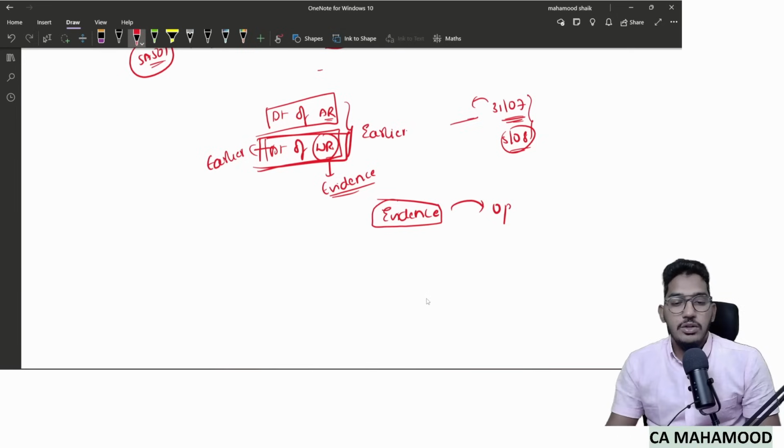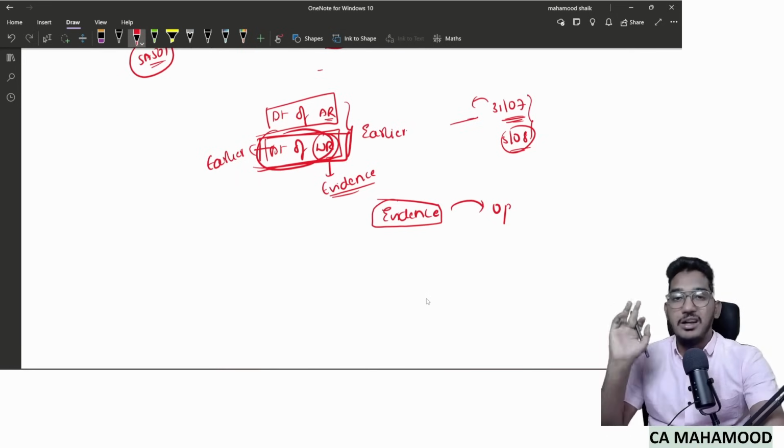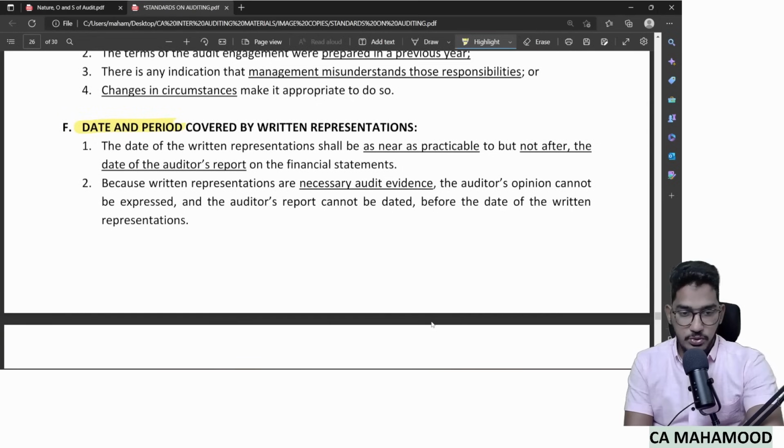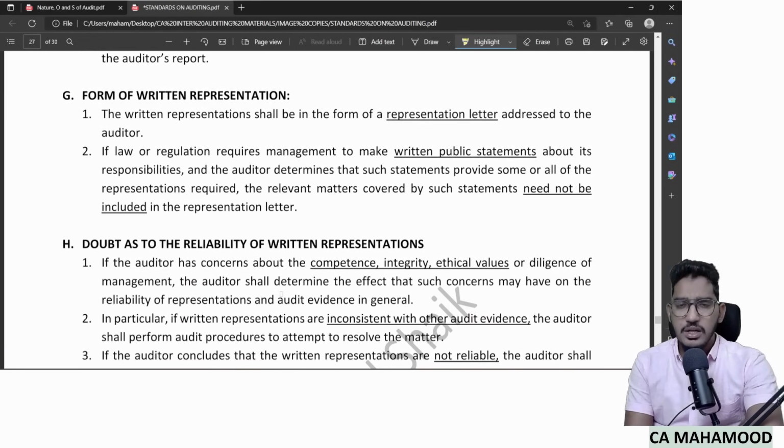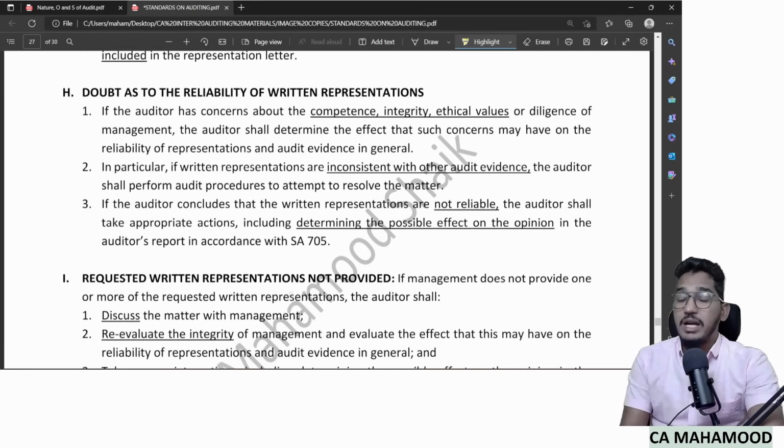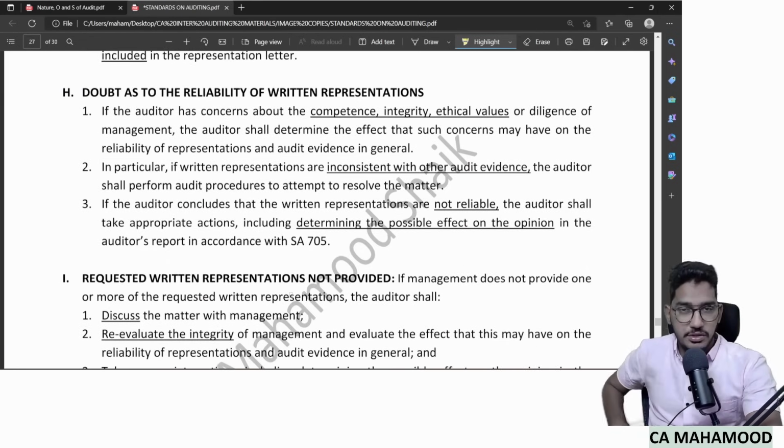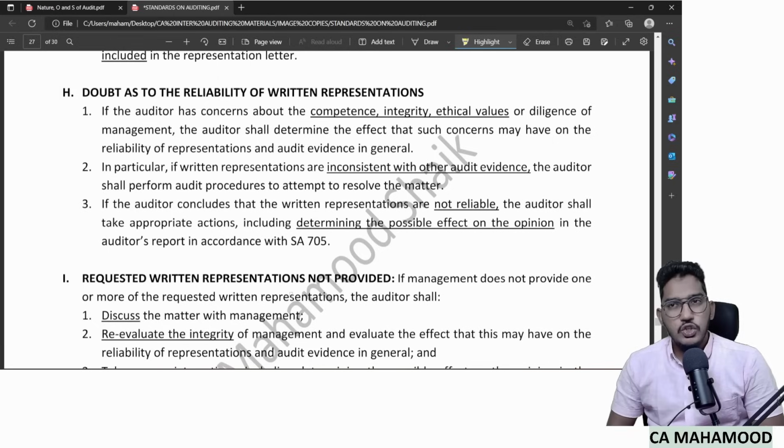So that's why the date of written representation should always be earlier than the date of the auditor's report. Now, a few more concerns: doubt as to the reliability of written representation. Sometimes you will ask the management to give written representation, but you might have a suspicion. Management has provided written representation, but sometimes you will get a doubt about how far these written representations are reliable.